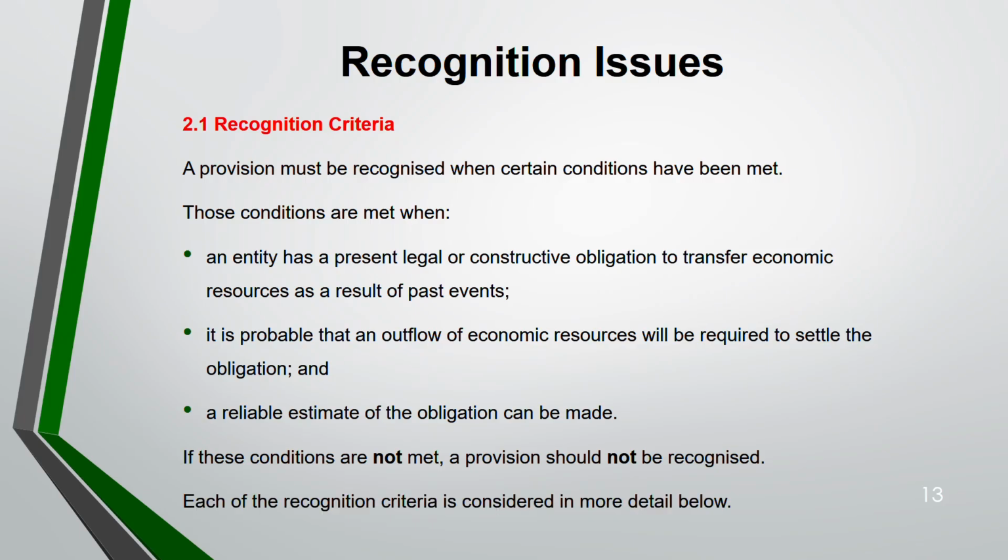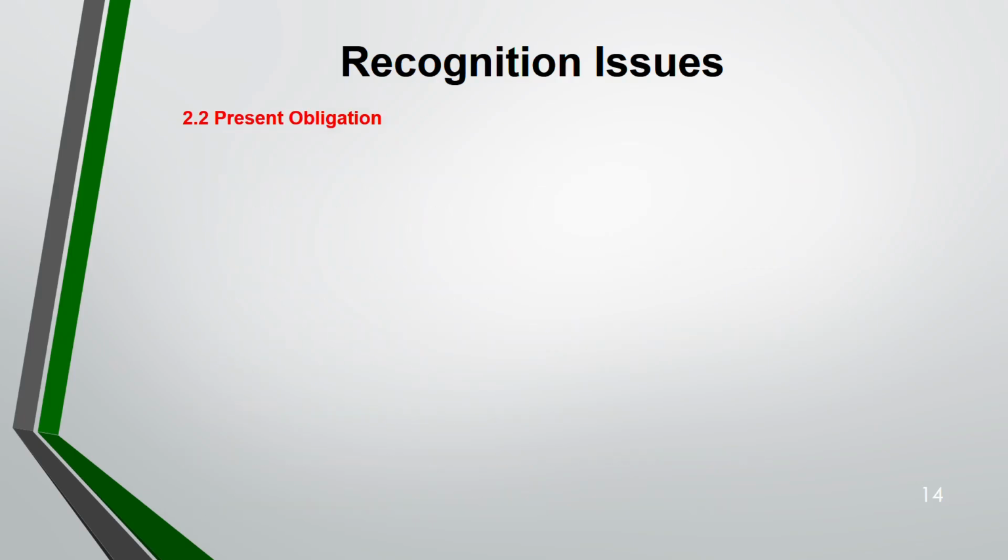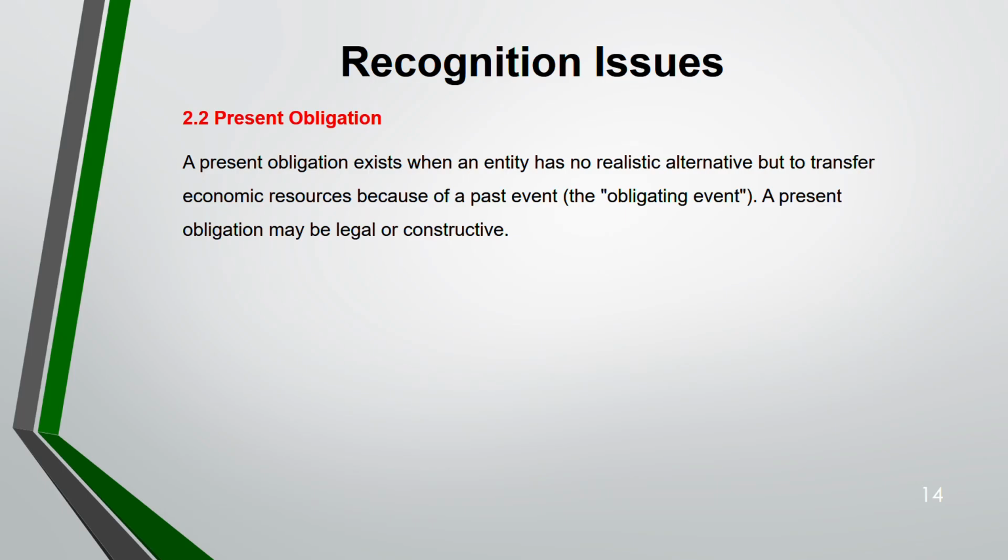Each of these recognition criteria we are going to discuss in more detail. That is present or constructive obligation, probability of outflow, and reliable estimate. First, present obligation. What is present obligation?